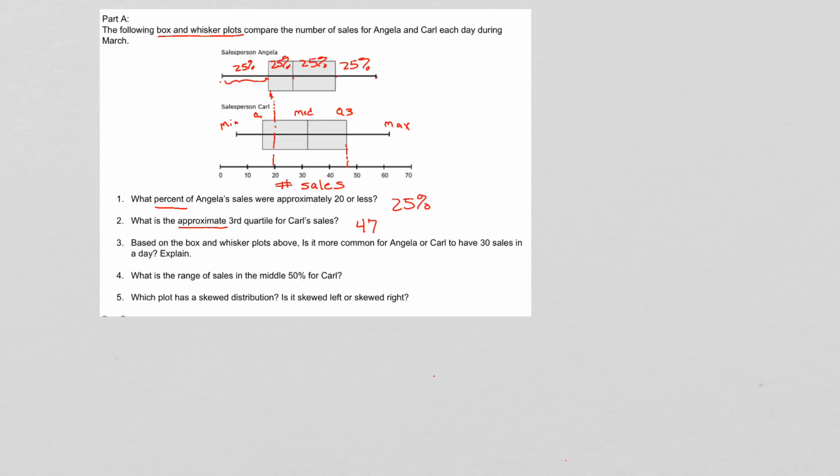For this question, I'm going to change the wording a little bit. Is it more common for Angela or Carl to have more than 30 sales? And I think that's more how it's asked on the final itself. Because if you look up here at the data, they both have a median of around 30. Angela's is a little less than 30. Carl's is a little more. But as you can see, Carl has a lot more data above the 30 mark. Even his median is above the 30 mark. So I'm going to say Carl would be the answer to that question.